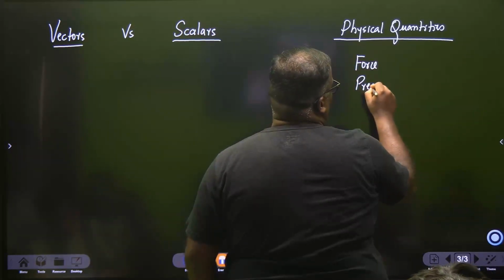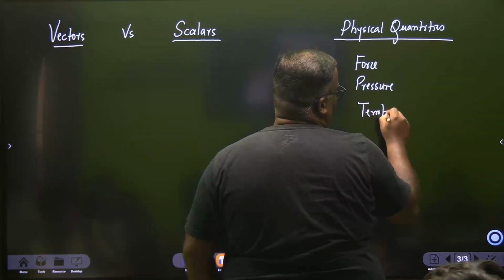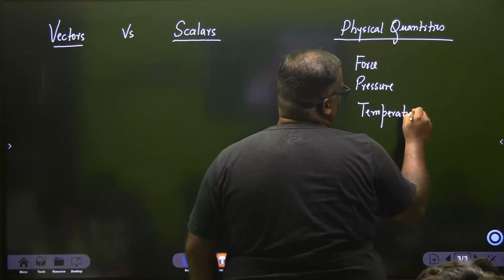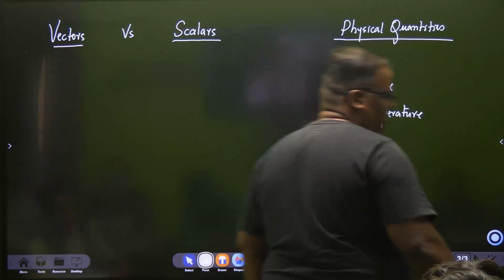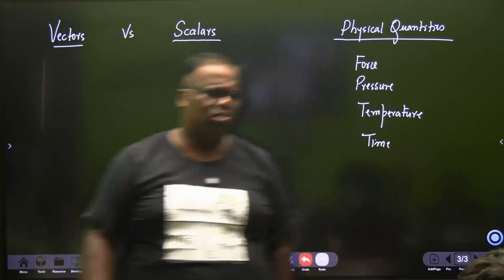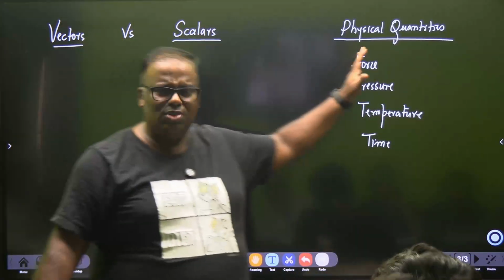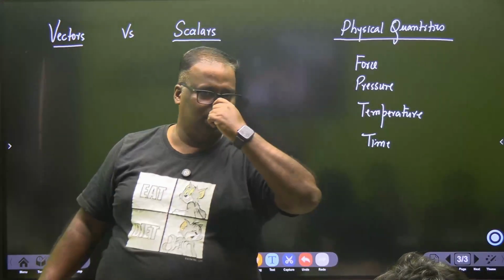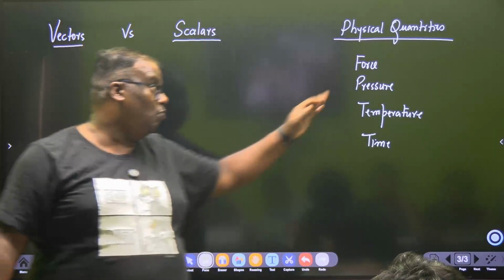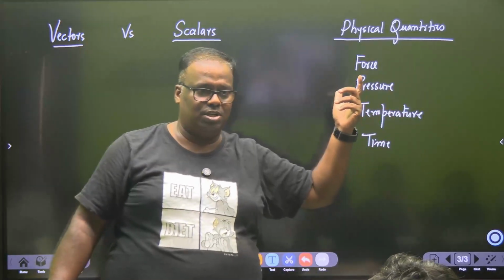Force. Pressure. Okay. Temperature. Let's say time. Still I'll not bring weight. This much, grade 8 level. Okay. These are a few examples of some physical quantities. Now, when I define a physical quantity, you will ask how much is the force, how much is the pressure, how much is the temperature.